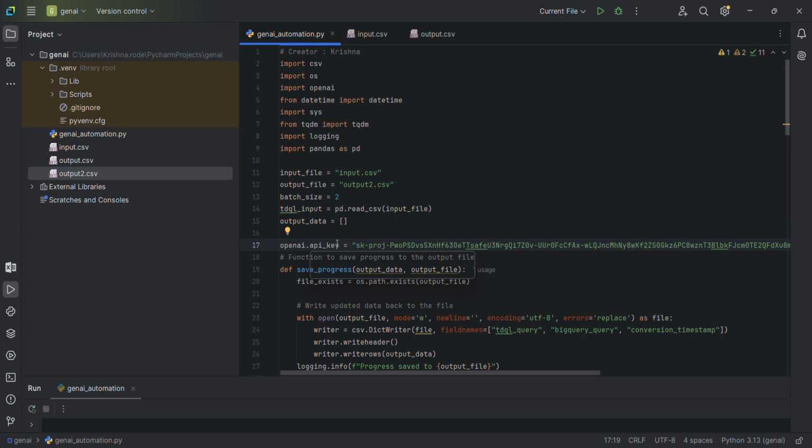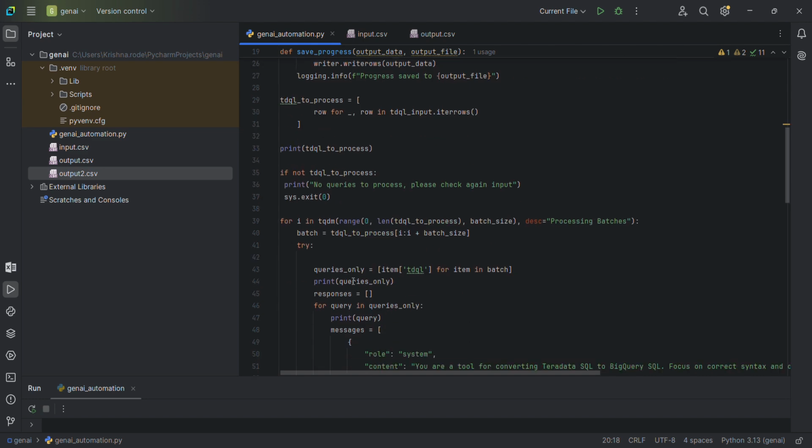It is an API key that I need to generate from my ChatGPT OpenAI login, creating the access token and attaching my credit card or billing details to it. Because this is a paid version, whenever you use the API framework, you have to pay dollars, and billing and all we'll see in the next video. For now, focus on this: one GPT model will cost you some dollars, and those dollars will be charged to the credit card for which this API key is created. Okay, this is one thing fundamentally.